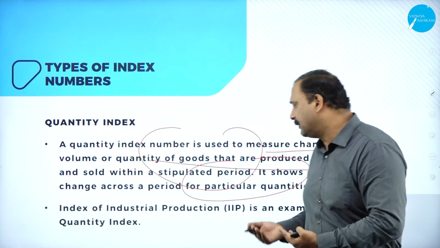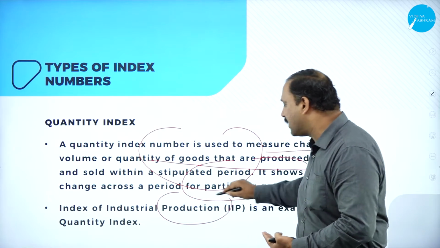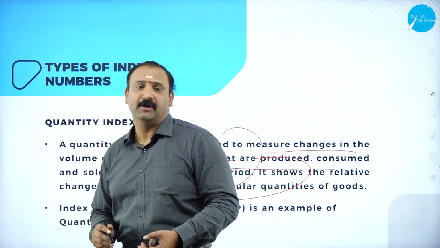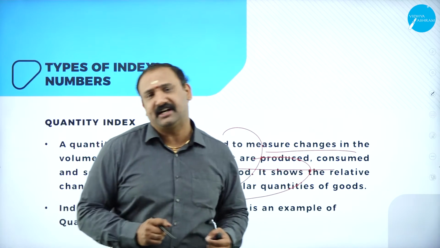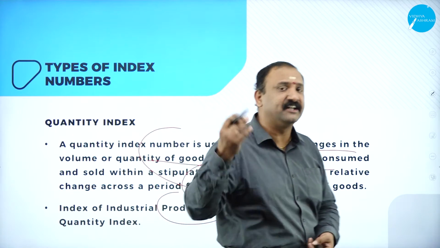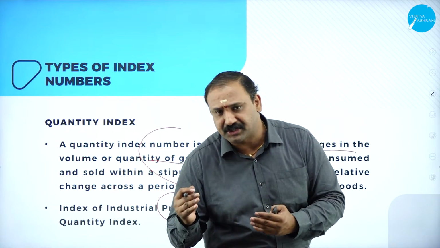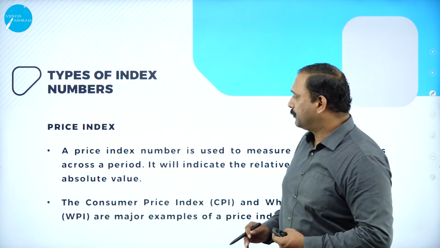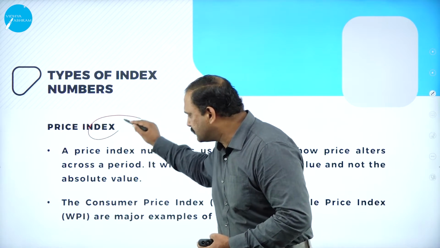Now, for example, let's say that industrial production itself is one of the biggest consumption indexes that can be talked about. The moment there is an increase in the production value, there is an increase in the sales, there is an increase in the growth measures, this particular quantity index is going to be used. Followed by the price index also, which is very, very important.